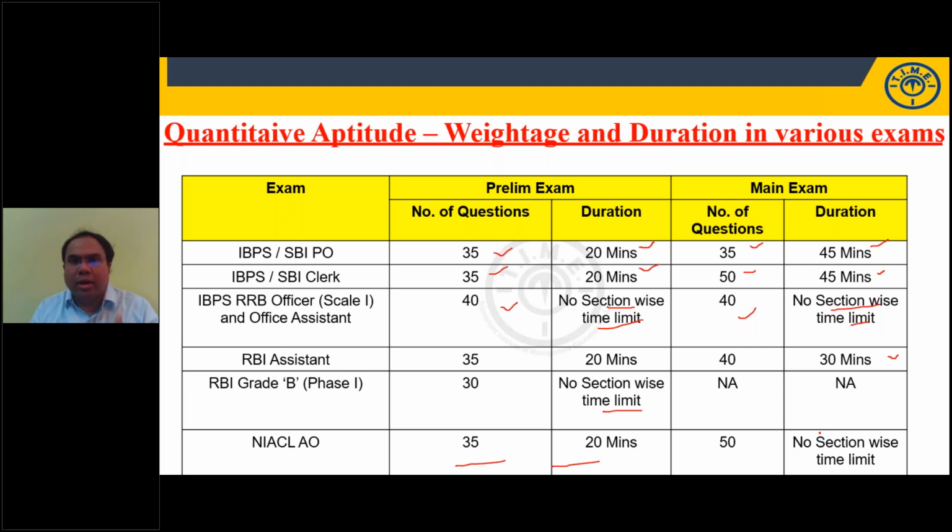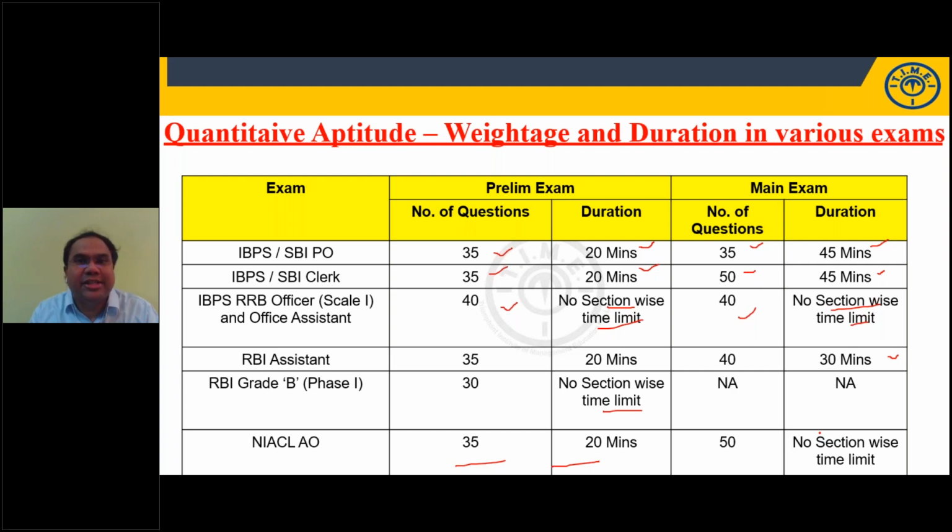If you want to maximize your score in your prelim exam, particularly the quant section, it has 35 questions in 20 minutes. Generally, time-consuming questions will be there simply because quant involves calculations. So 35 questions in 20 minutes means you get almost 35 seconds per question. If you want to solve each question in 35 seconds or less, you need to be fast.